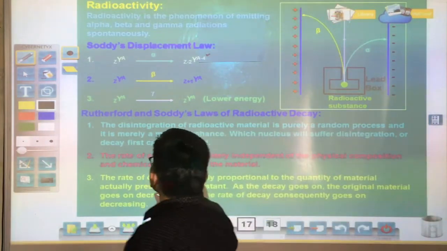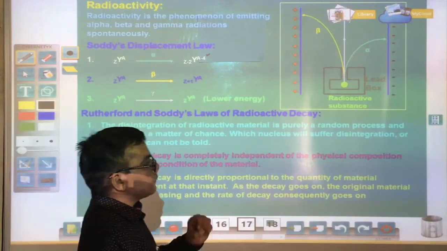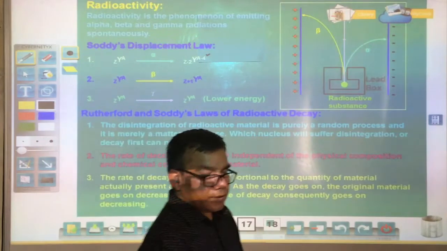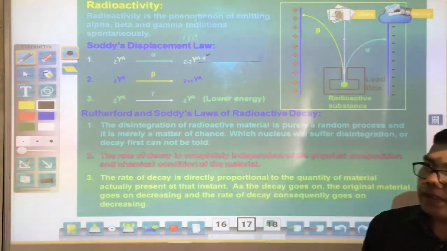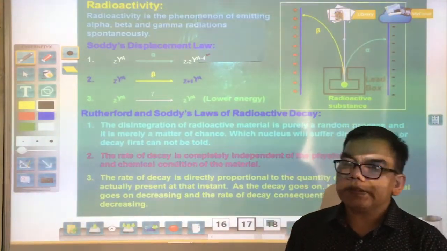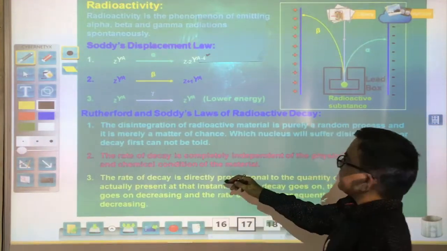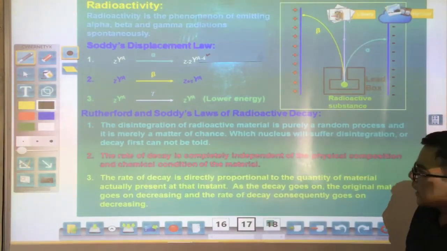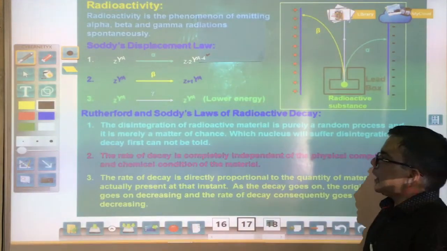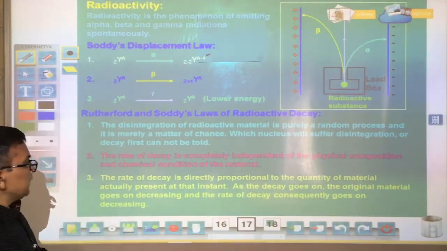The second law: the rate of decay is completely independent of the physical and chemical condition of the material. As I told you earlier, we cannot retard, accelerate or stop it, and the same point is in the Rutherford and Soddy law. By changing physical or chemical conditions we can't affect the radioactivity.